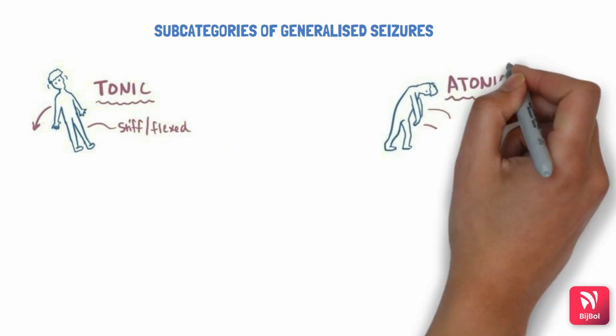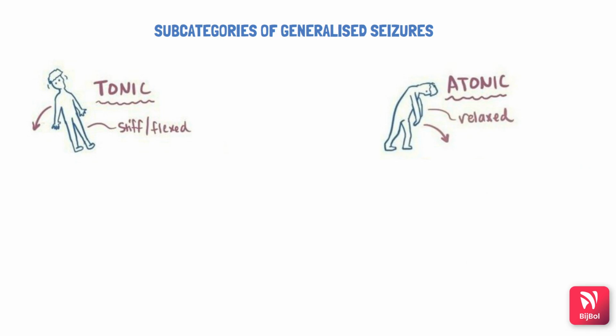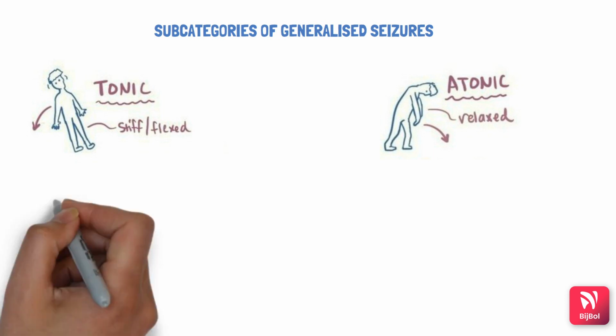On the flip side of it, there could be atonic seizures. Atonic seizures are where the muscles are all relaxed and become floppy, which again can cause the patient to fall. But now the patient falls forward rather than backward because the muscles are relaxed. That's how we can differentiate tonic and atonic seizures.